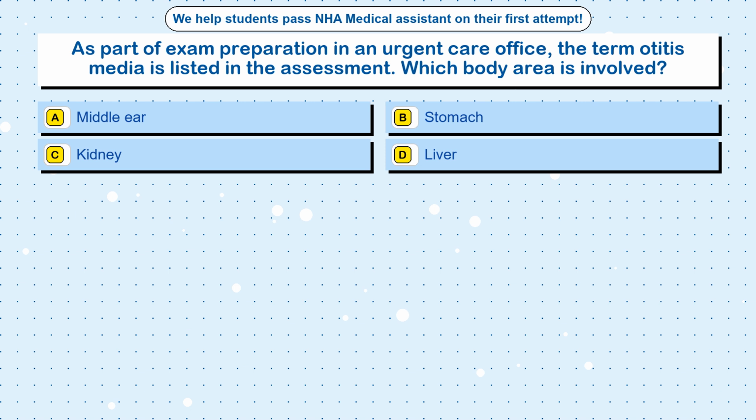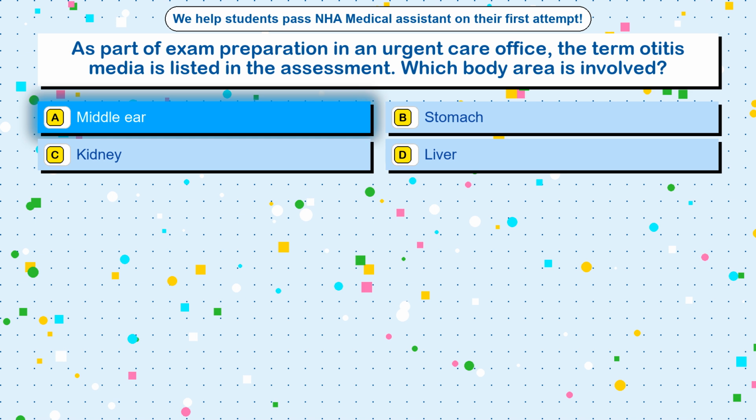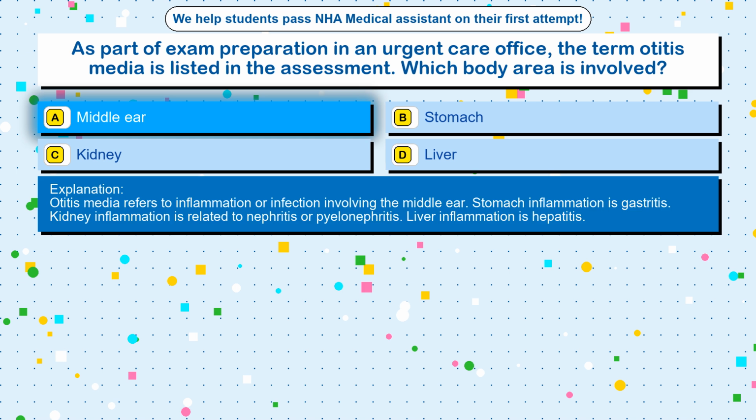Question 31. As part of exam preparation in an urgent care office, the term otitis media is listed in the assessment. Which body area is involved? Option A. Middle ear. Option B. Stomach. Option C. Kidney. Option D. Liver. The correct answer is option A. Middle ear. Otitis media refers to inflammation or infection involving the middle ear.